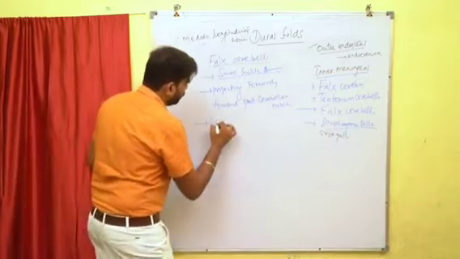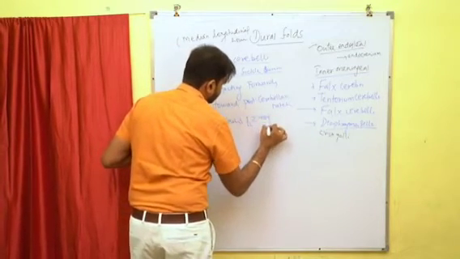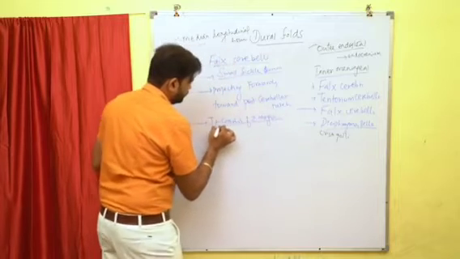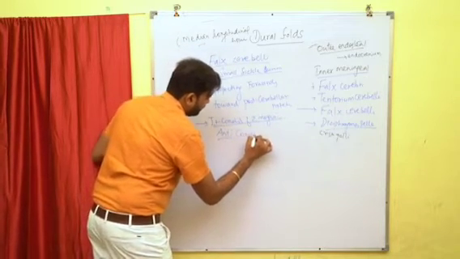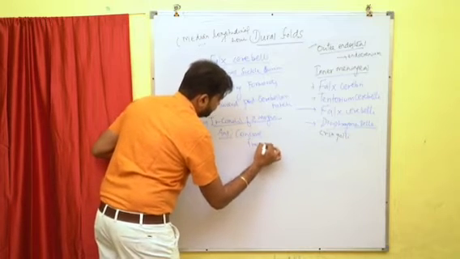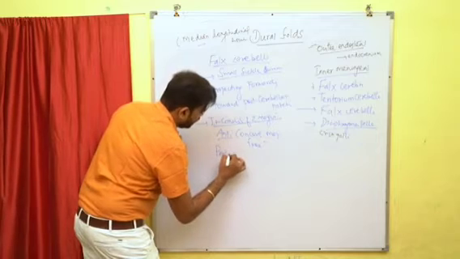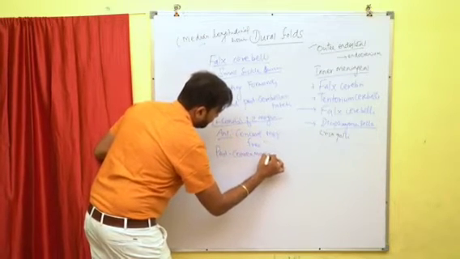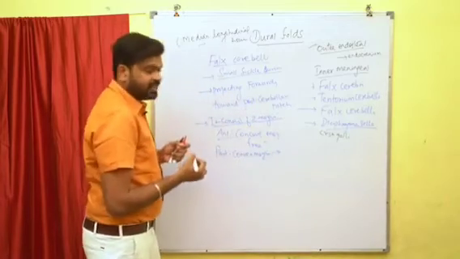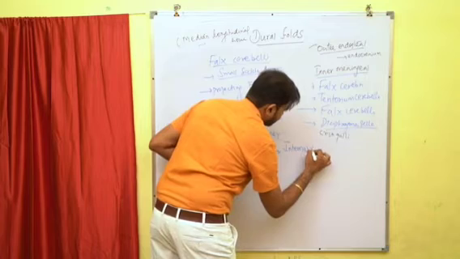It consists of two margins. The anterior concave margin is free, and the posterior convex margin is attached to the internal occipital crest.